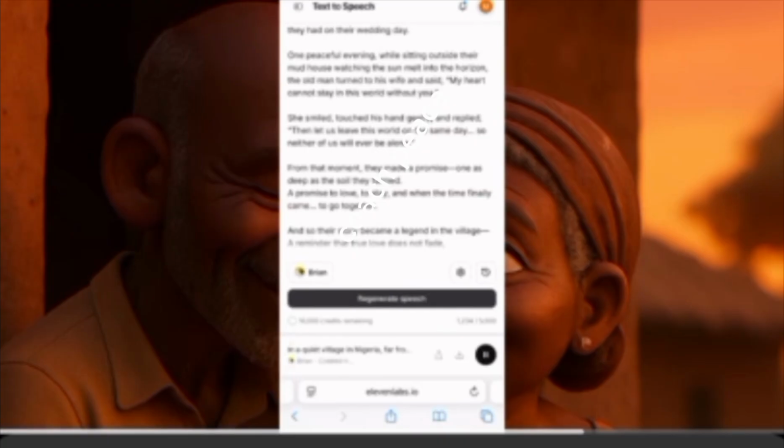In a quiet village in Nigeria, far from the noise of the city, lived an old woman and her husband.